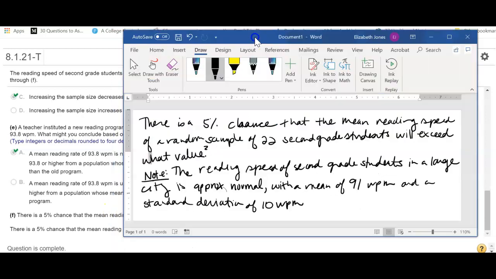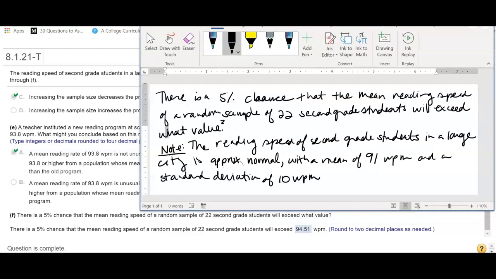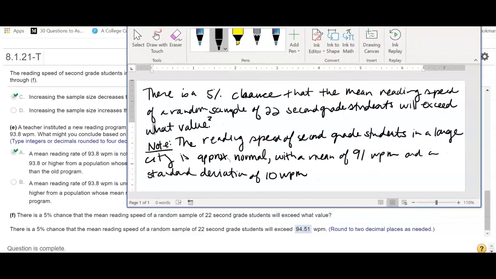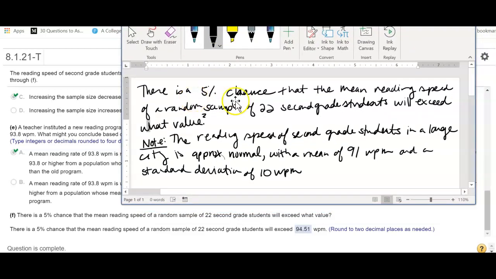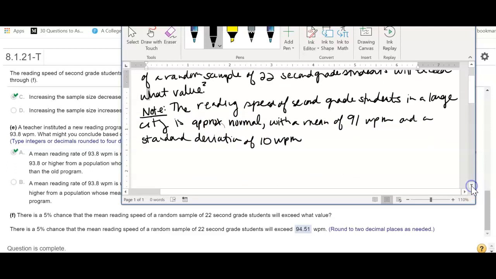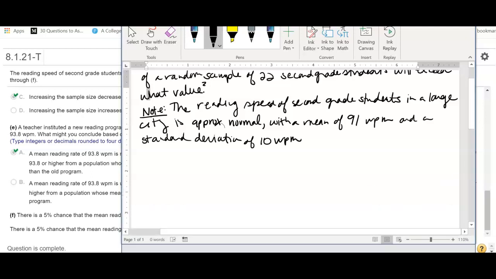So I rewrote the question over here in my Word document. It says there is a 5% chance that the mean reading speed of a random sample of 22 second grade students will exceed what value? And I reminded us all that the reading speed of second grade students in a large city is approximately normal, with a mean of 91 words per minute and a standard deviation of 10 words per minute.